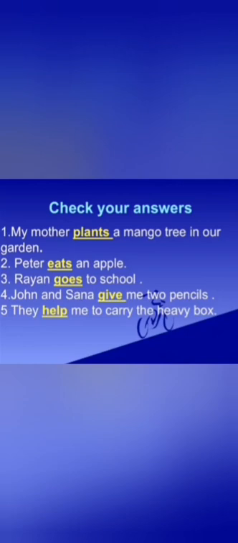The first one was, my mother plants a mango tree in our garden. Next is, Peter eats an apple. Third is, Ryan goes to school. Fourth, John and Sana give me two pencils. Fifth is, they help me to carry the heavy box. Very nice class if you have done it correctly. Very good.